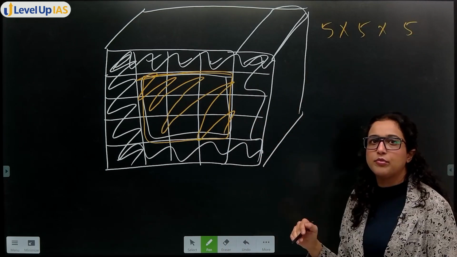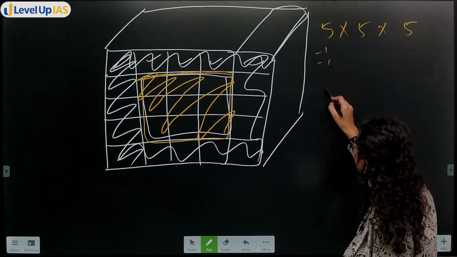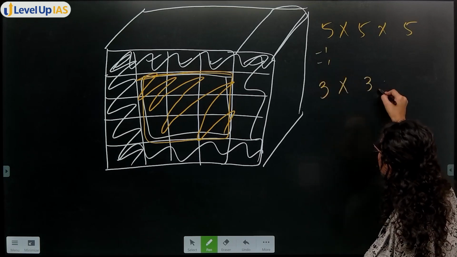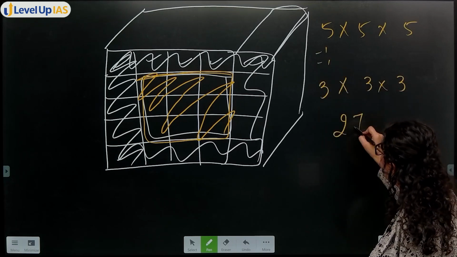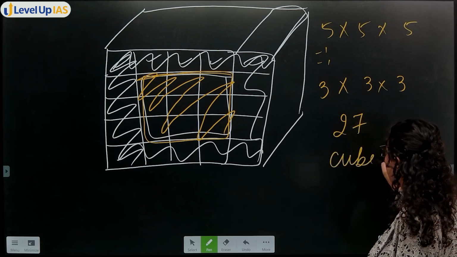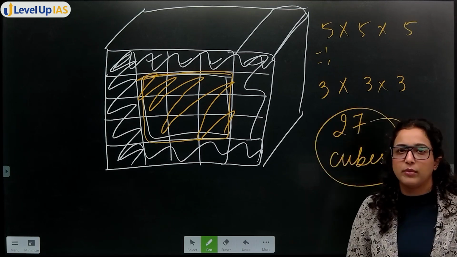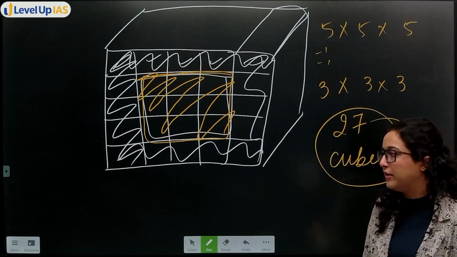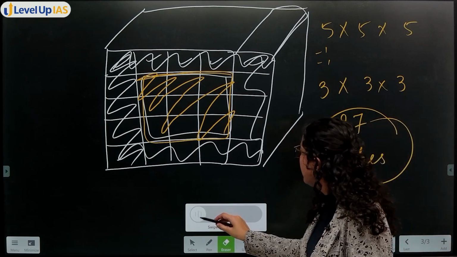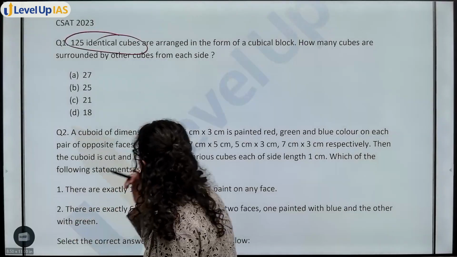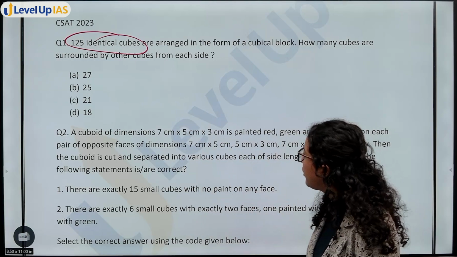Subtract upper layer, subtract bottom layer. -1 -1. 3 multiply 3 multiply 3. That means 27 cubes are there that are surrounded by cubes from all sides. So this will be your answer. Option A, 27.